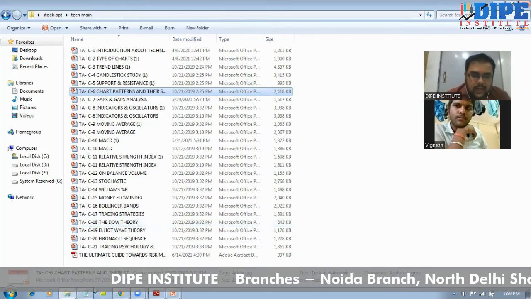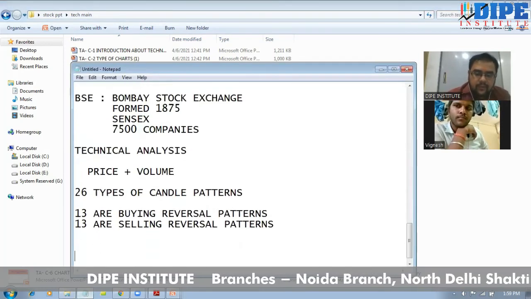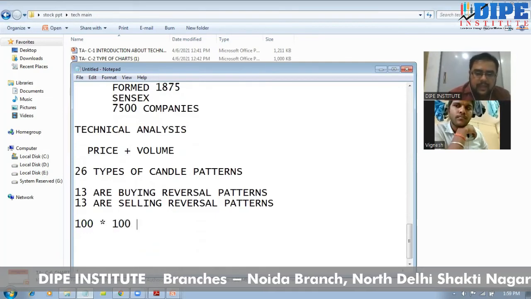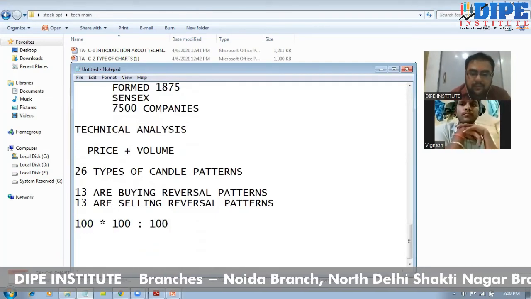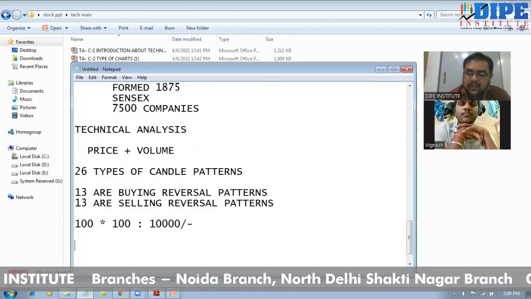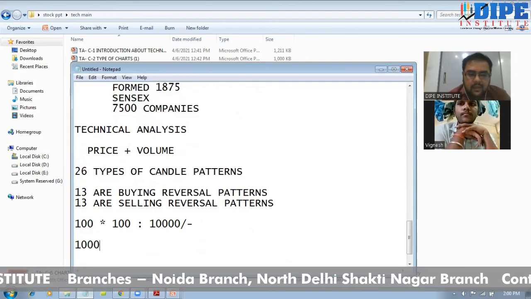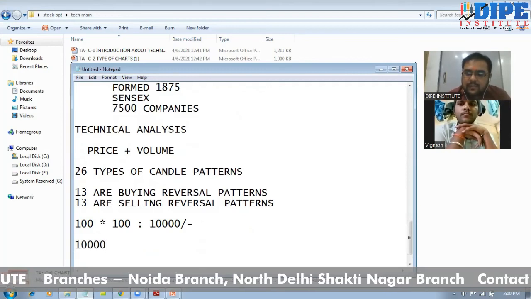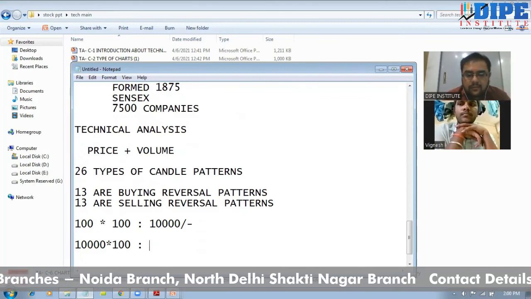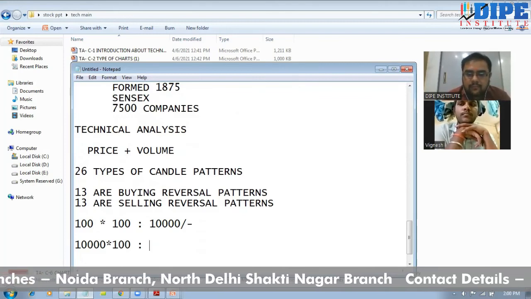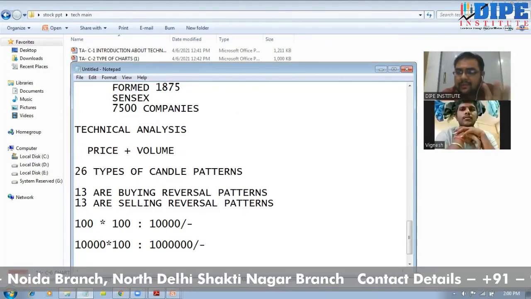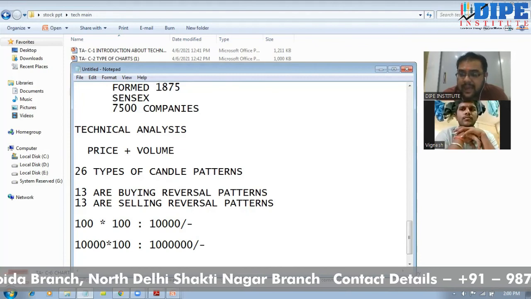Today you bought 100 shares at a value of 100 rupees, right? That means you invested 10,000 in the company. But in the next 20 years, its value has moved to 10,000 multiplied by 100. So now you are getting 10 lakh.